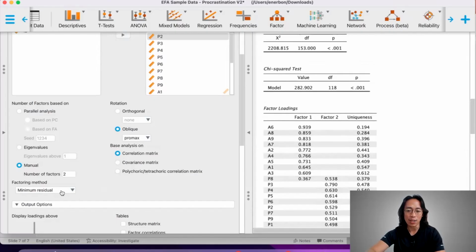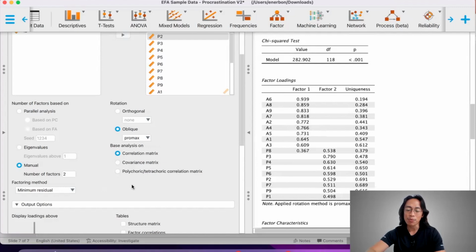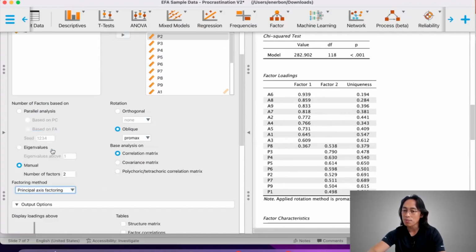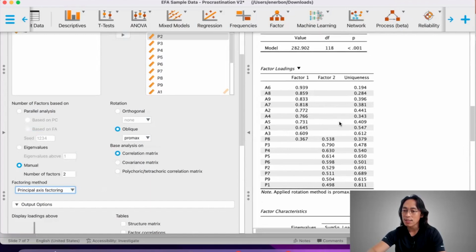Next, we should identify the factoring method. So the default here is minimum residual. I don't know why, but I would prefer principal axis factoring. So let's check on principal axis factoring.